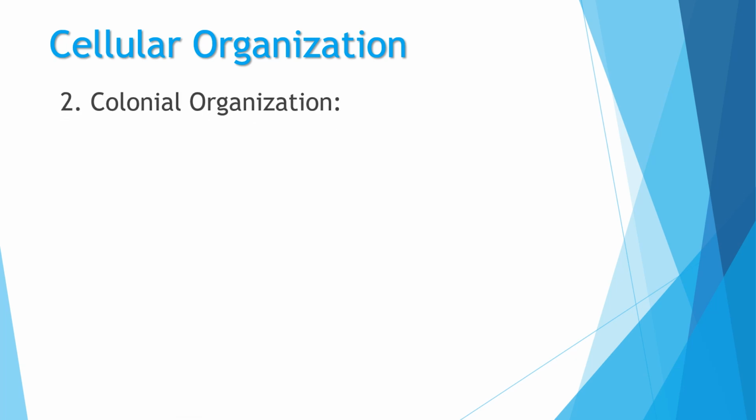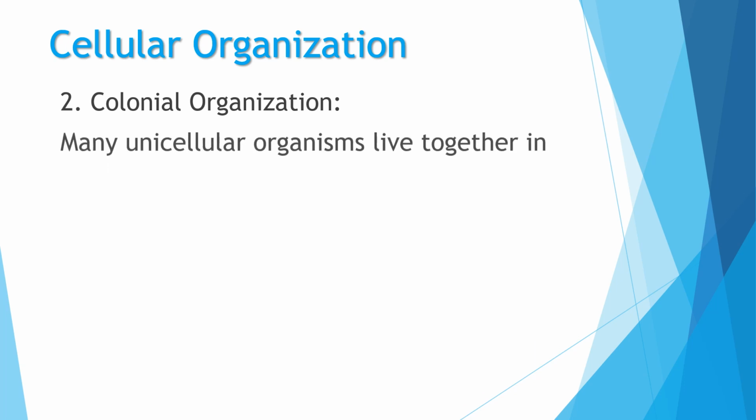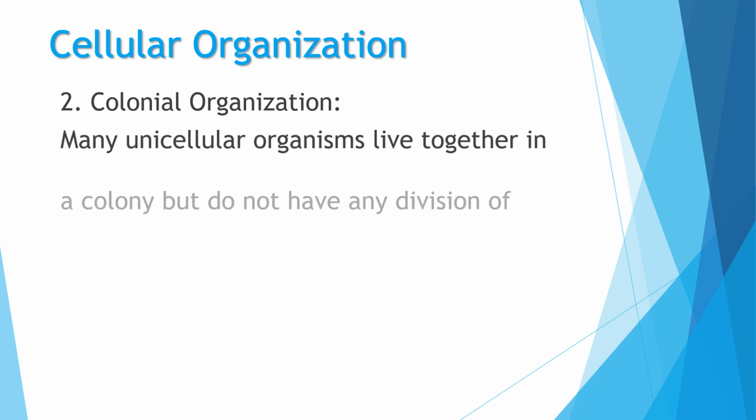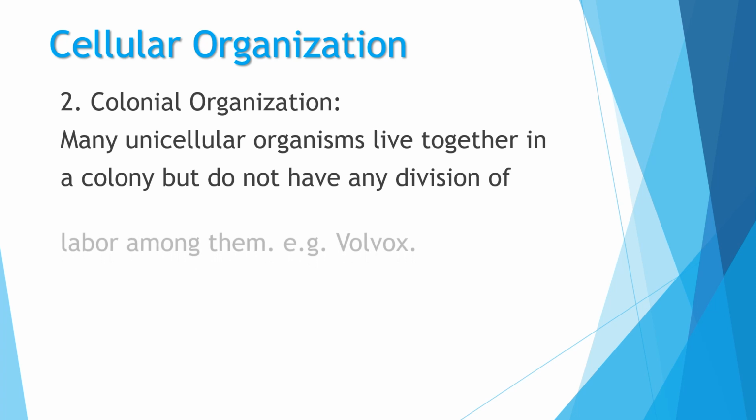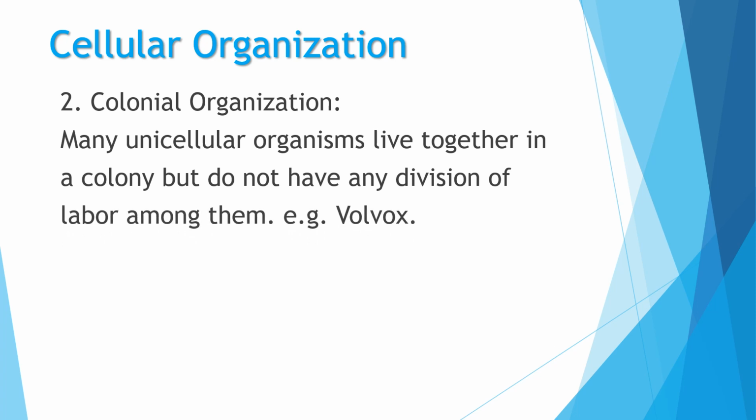Now, in colonial type of organization, many unicellular organisms live together to form colonies. And you know, there is no division of labor among the organisms living in a colony. What is meant by this? Yes, it means that each unicellular organism in a colony lives its own life and does not depend on other cells for performing its different activities.